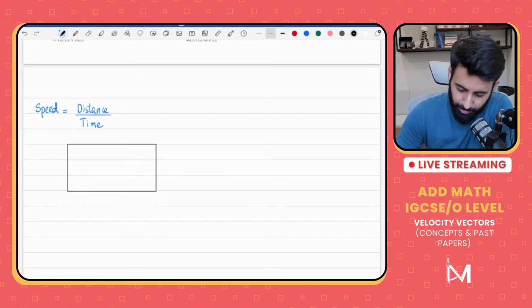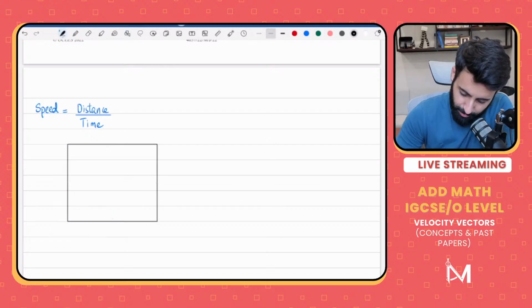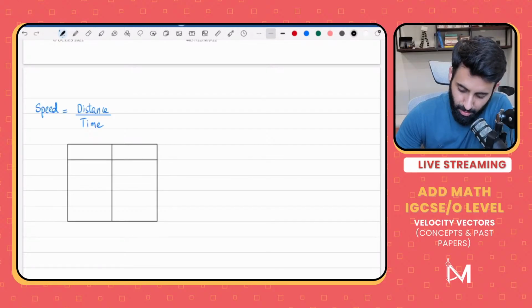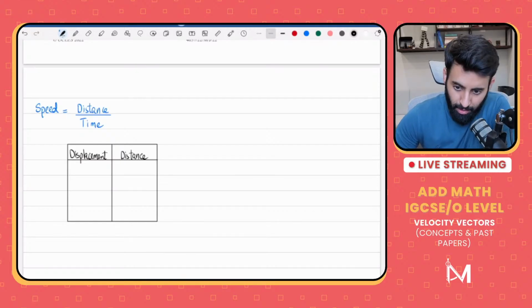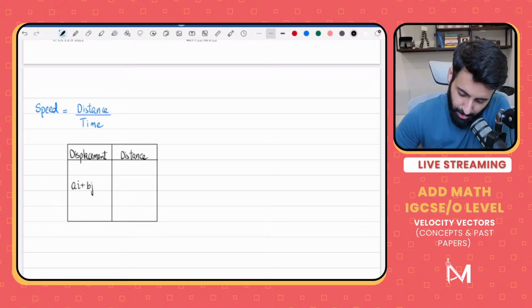So in this we have displacement, and here we have distance. If displacement is equal to Ai plus Bj meters, what would the distance be equal to? The distance would be equal to the square root of A squared plus B squared.